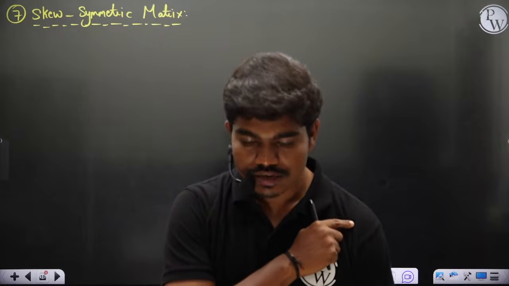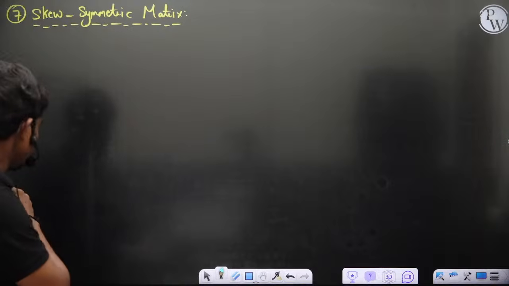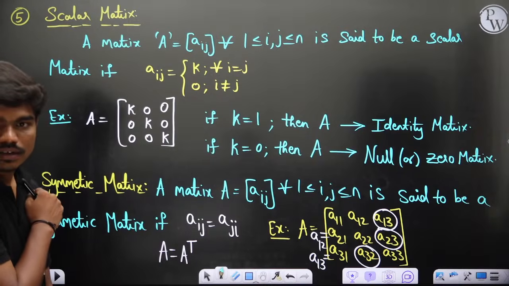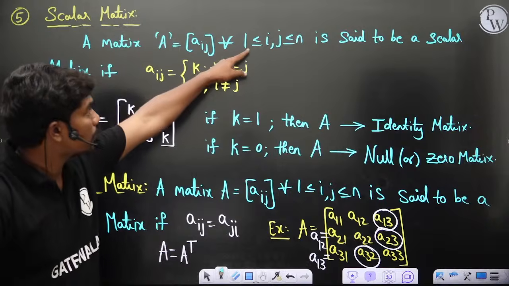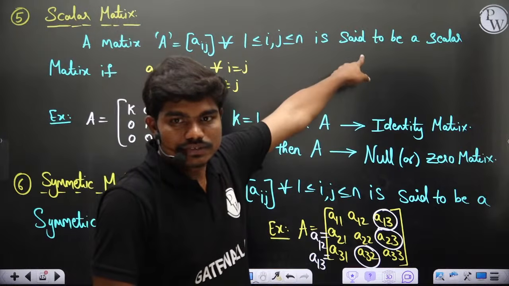Sir, can you please explain this inequality that is written? Inequality, where did I write an inequality? This one: 1 less than or equal to i, j less than or equal to n.